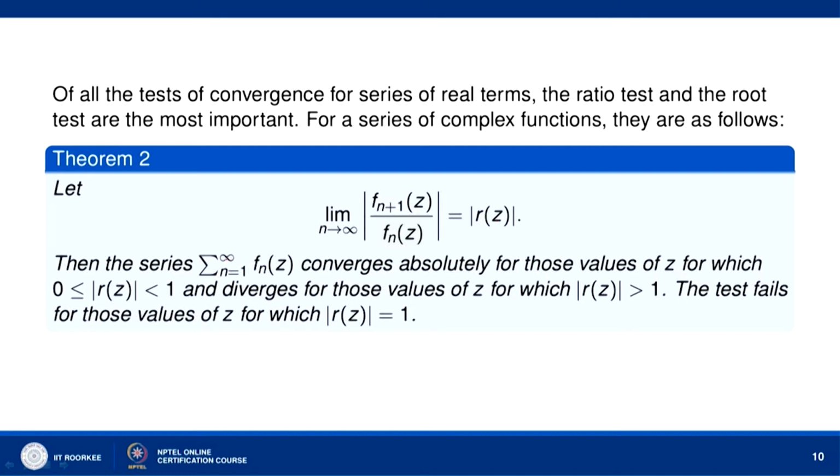Then the series sigma n equal to 1 to infinity f_n(z) converges absolutely for those values of z for which 0 is less than or equal to mod r(z) less than 1, and diverges for those values of z for which mod r(z) is greater than 1. The test fails for those values of z for which mod r(z) is equal to 1.